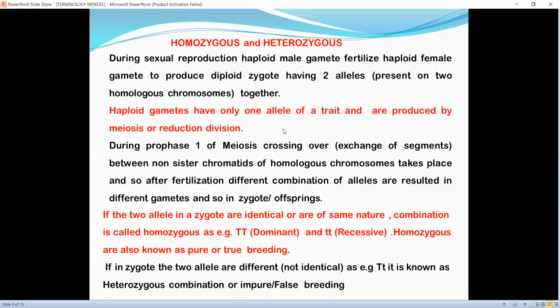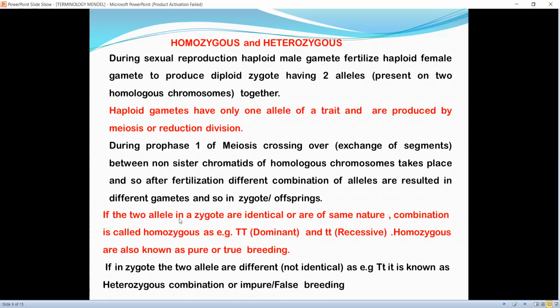If the parent cell has 14 chromosomes, the two daughter cells will have only 7 and 7 chromosomes. During prophase 1 of meiosis, crossing over, the exchange of segments between non-sister chromatids of homologous chromosomes, takes place, and so after fertilization, different combinations of alleles result in different gametes, and so in the zygote or offspring.